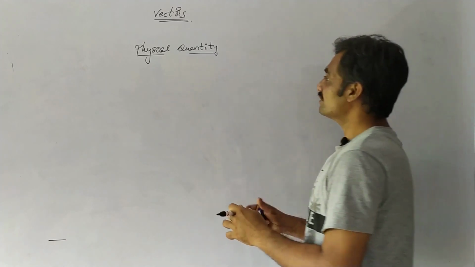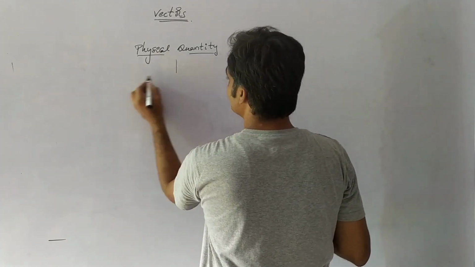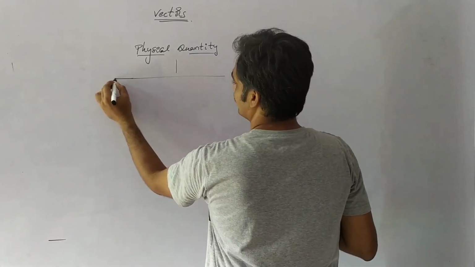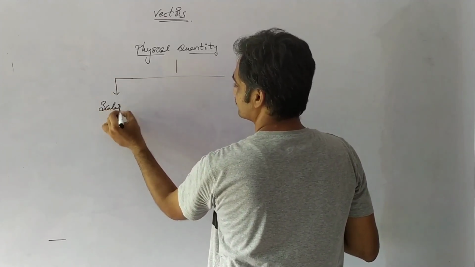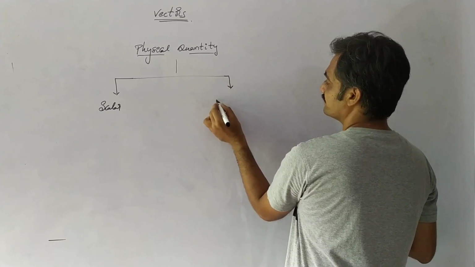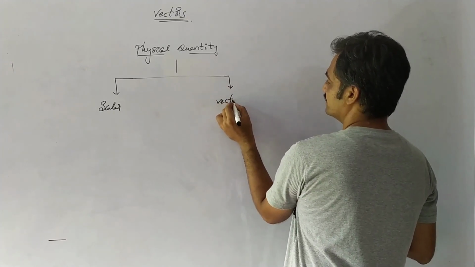This physical quantity is classified into two types. The first one is scalar and the second one is vector.